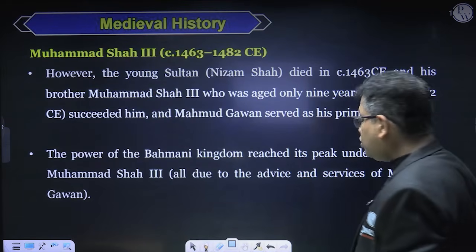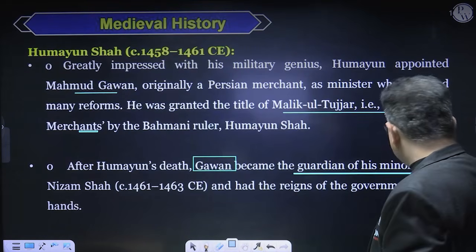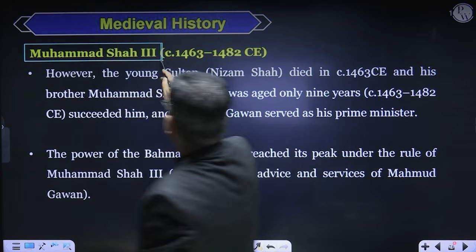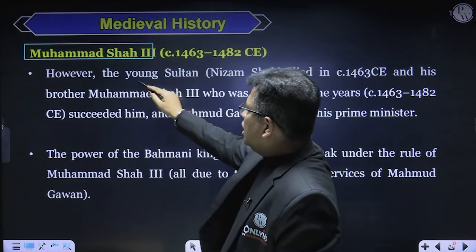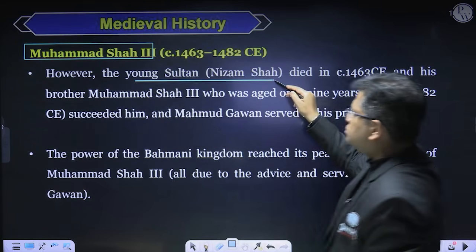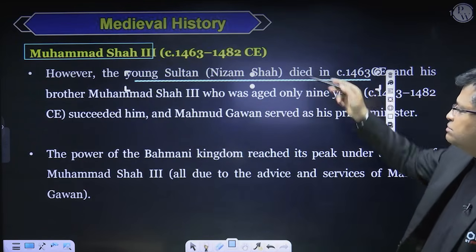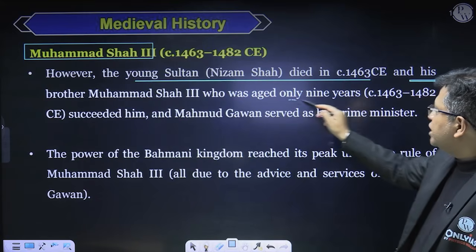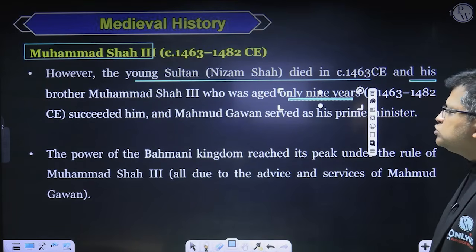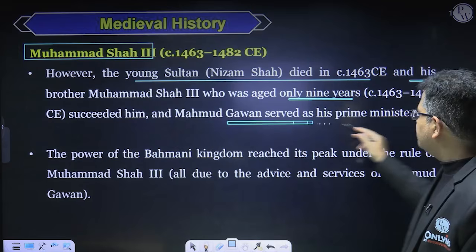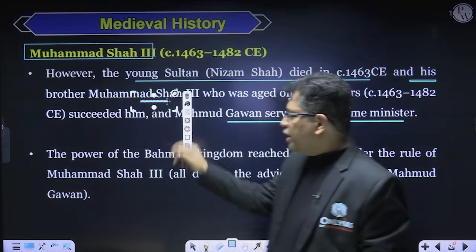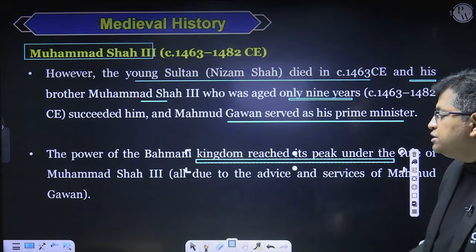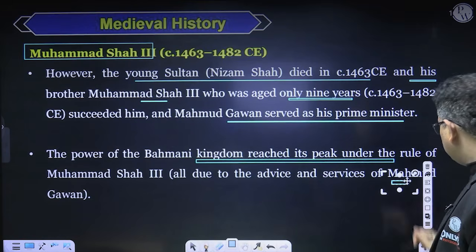After Nizam Shah died in 1463, his brother Muhammad Shah III, who was aged only 9 years, became the next Sultan. And Mahmud Gawan served him as the prime minister, right? The power of the Bahmani kingdom reached its peak under the rule of Muhammad Shah III, just due to the advice and services of Mahmud Gawan.